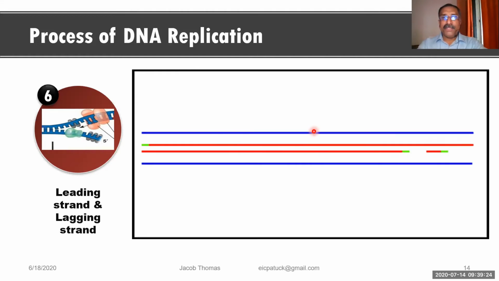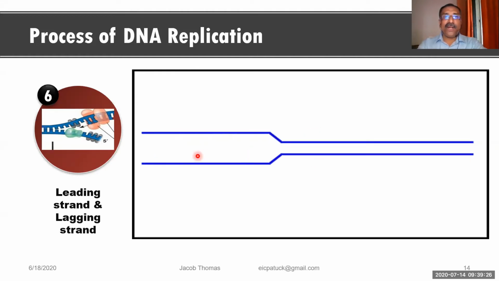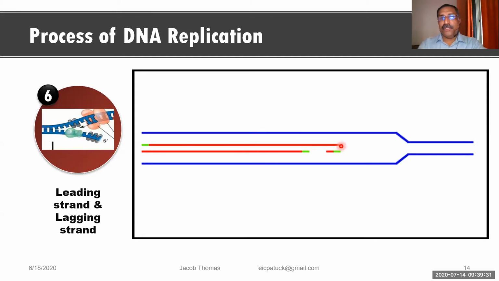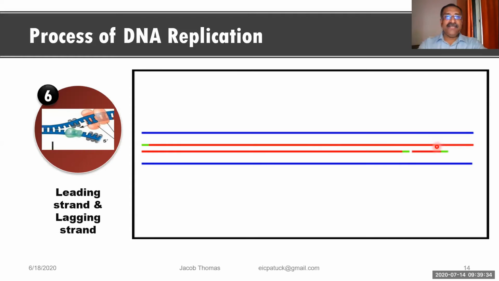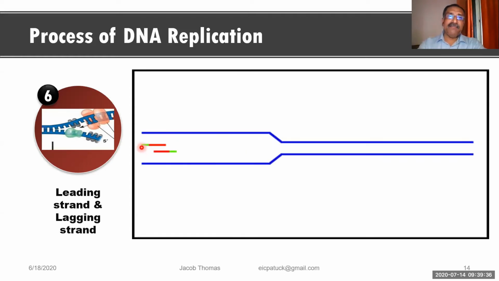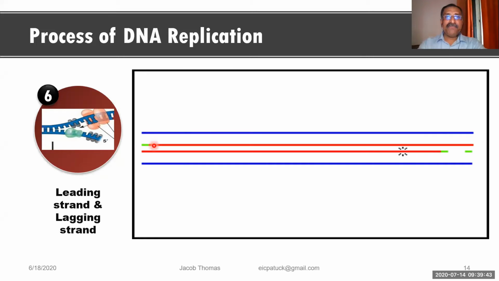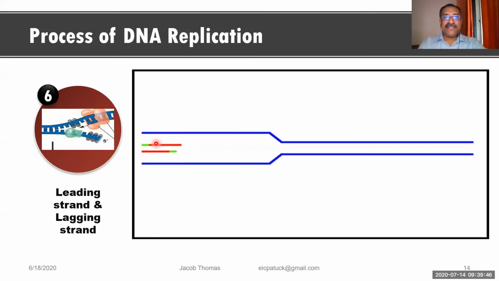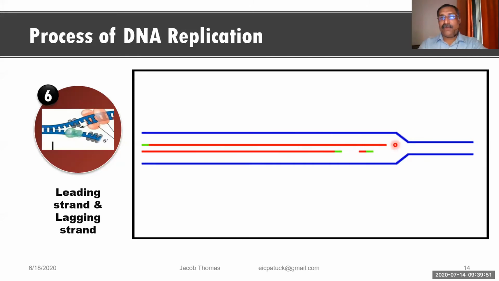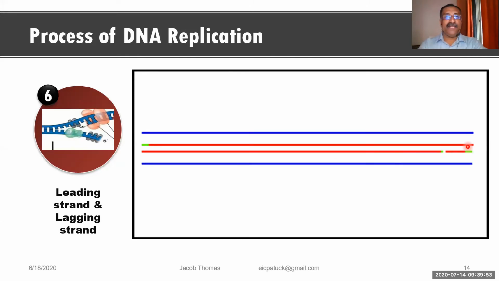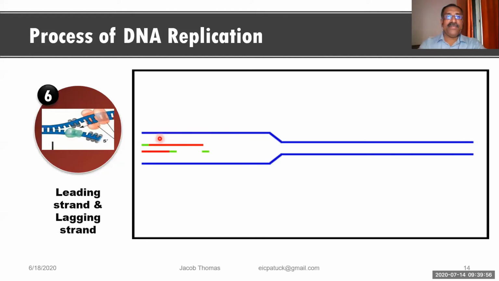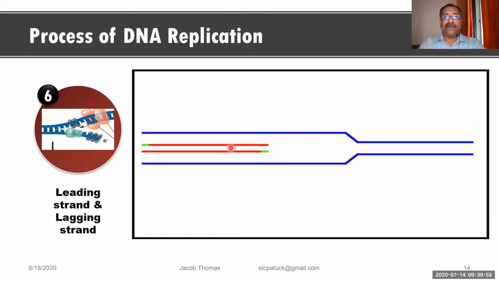Now when you observe over here, you can see that one red line is going on continuously. At the same time, you see over here there is a green mark. That green mark is the RNA primer. That is the base of the replication of the DNA, on which the one strand is synthesizing continuously without any break. Only you can see the red line over there. Only one green mark you can see, that is at the beginning, rest all red.